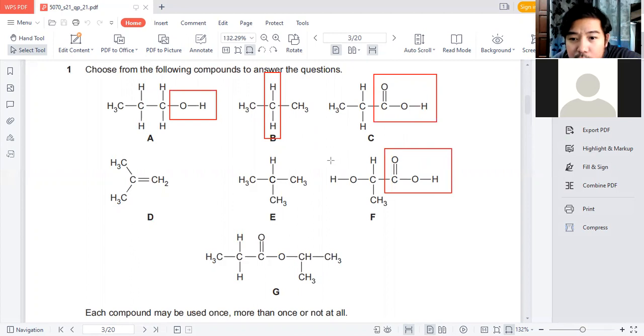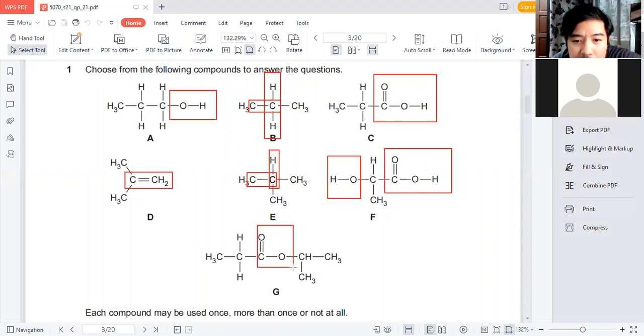Now there are two functional groups on F. Now we have again the CH group, C single bond, so you can see single bond. Then you have C double bond C, then you have this. Each one of them, you should be able to label.